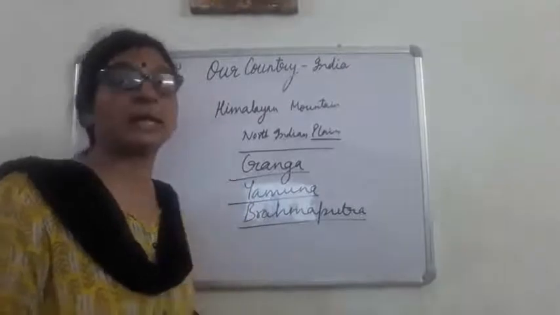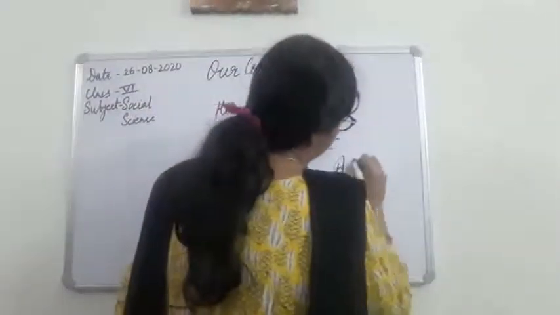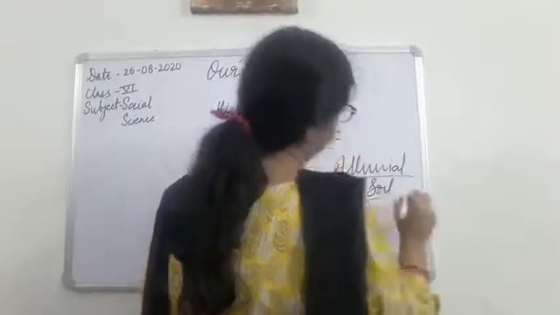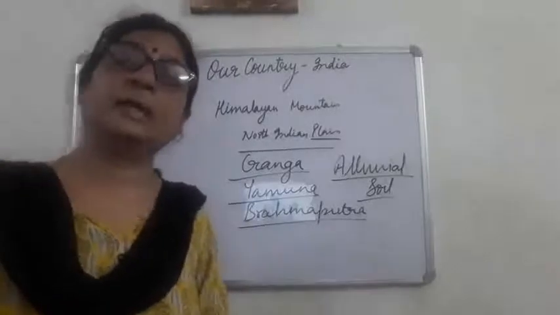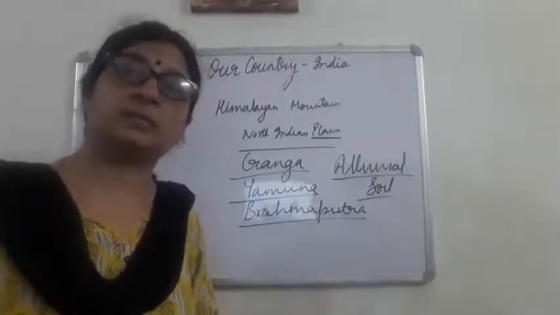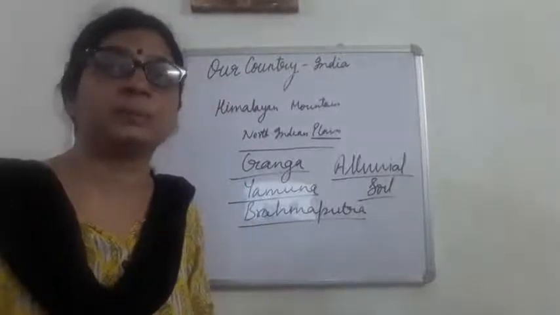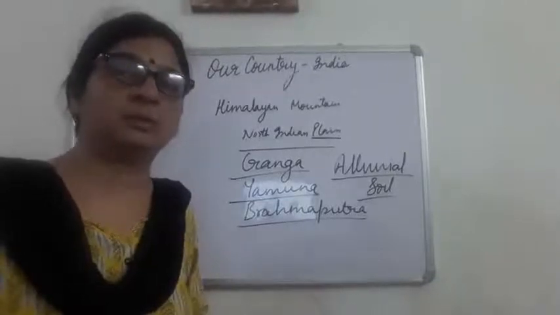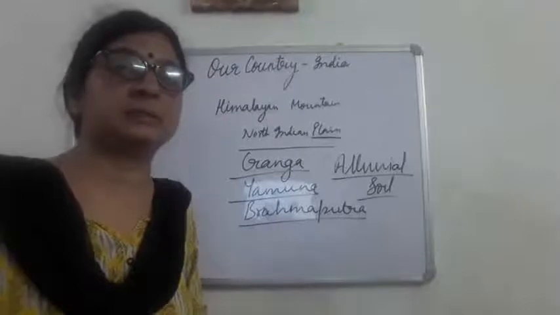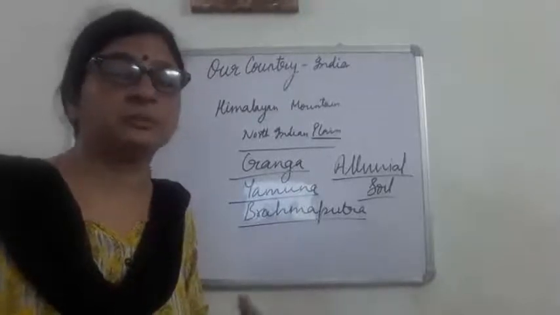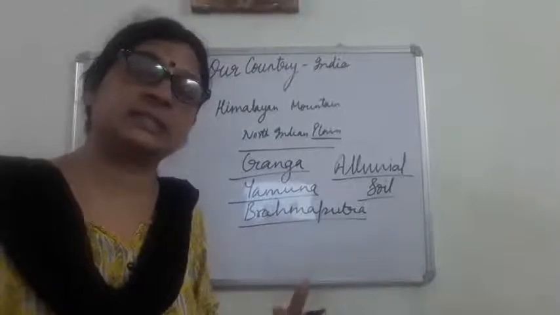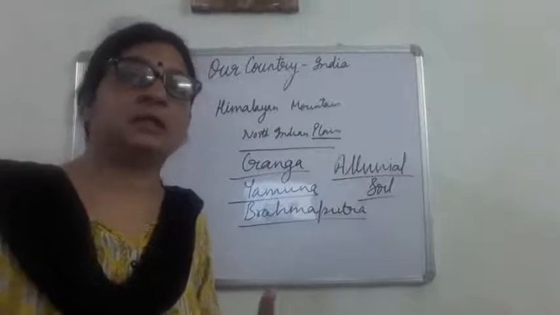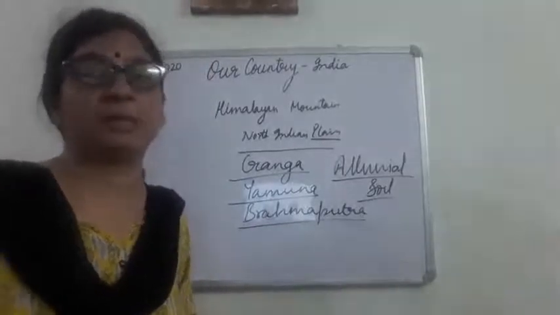This soil is called alluvial soil. The soil of the North Indian plain is known as alluvial soil. This alluvial soil is the soil which is brought by rivers and deposited in the river basin. So in this way we see that the North Indian plains are very suitable for agriculture, and the land is flat, which is suitable for all kinds of construction activity, and that is the reason there is a high concentration of population in these plains.